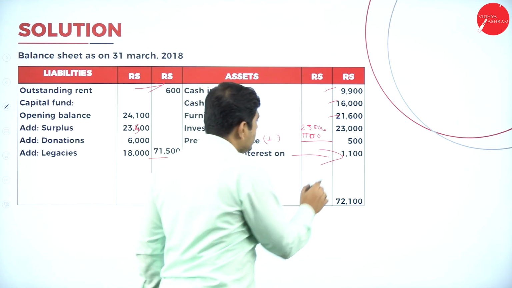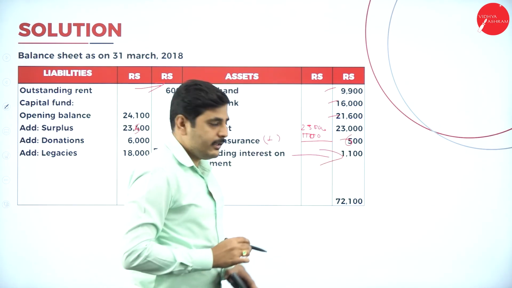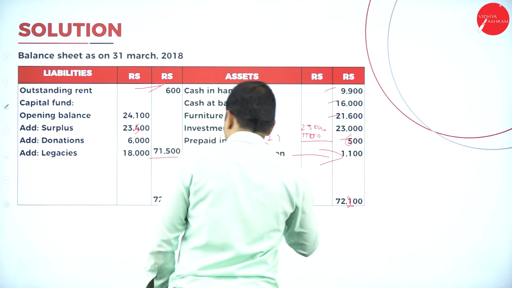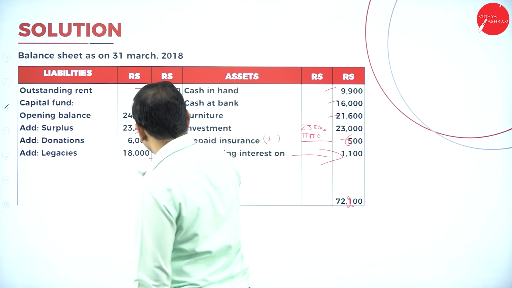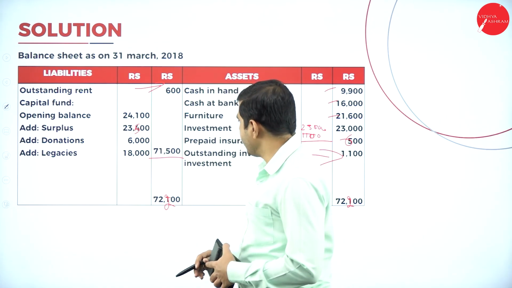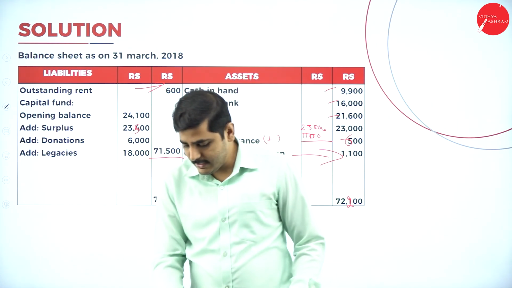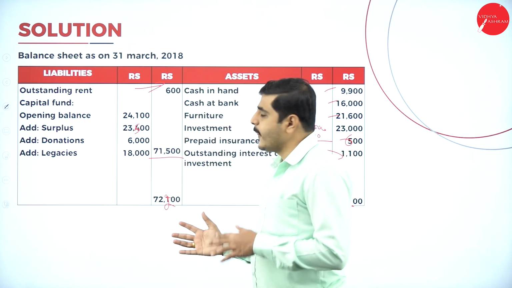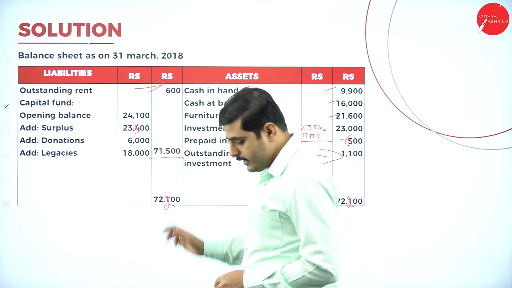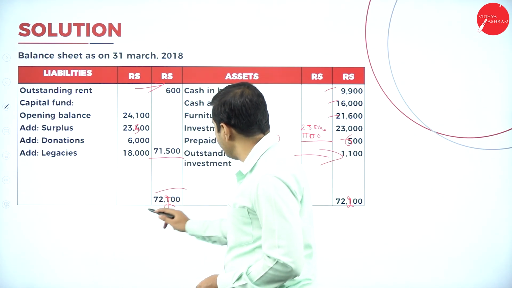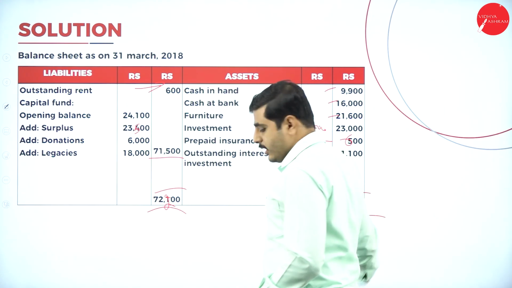Prepaid insurance is not 500, it is 600, so it will become 72,200 on the other side. Here also 72,200, with a 100 rupees variation in the 23,500. Like this we prepare the closing balances, and ultimately the balance sheet tallies to the extent of 72,200.